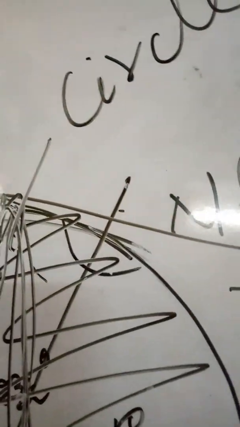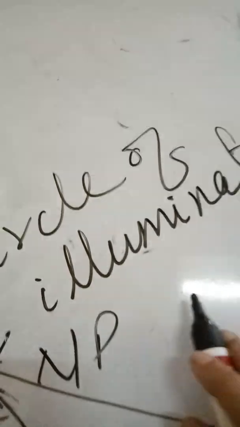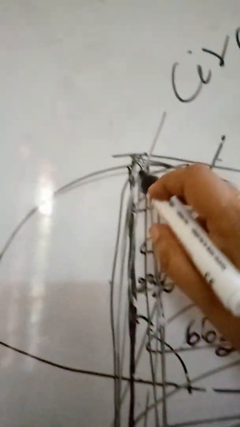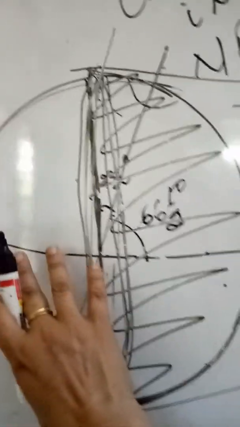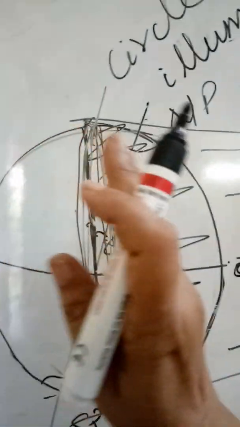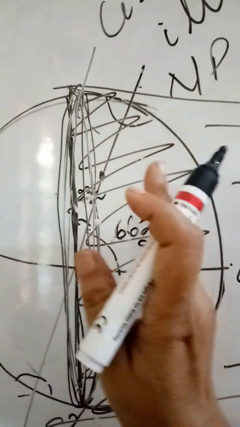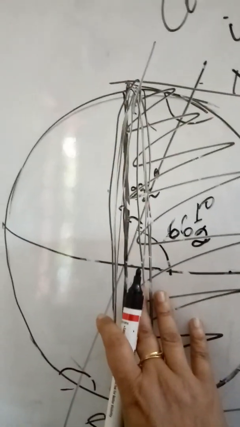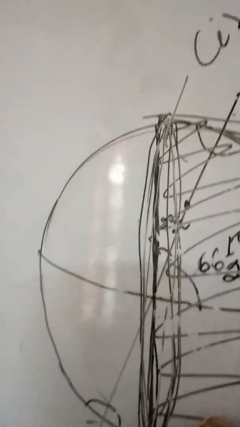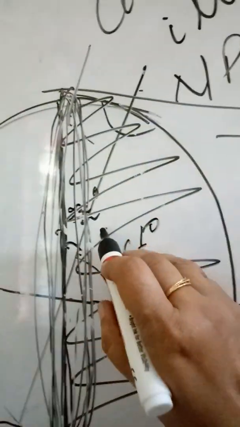So this circle is called the circle of illumination. Understood? This is called the circle of illumination, which separates the day from the night. And as your earth is rotating, so all the portions of the earth sometime will come to face the sun, and day will happen in one half, and in the opposite half, the night will happen. So this circle which is separating the day from night is called the circle of illumination. Understood all of you?